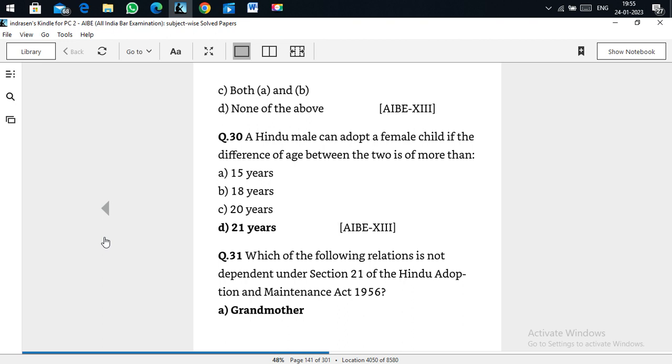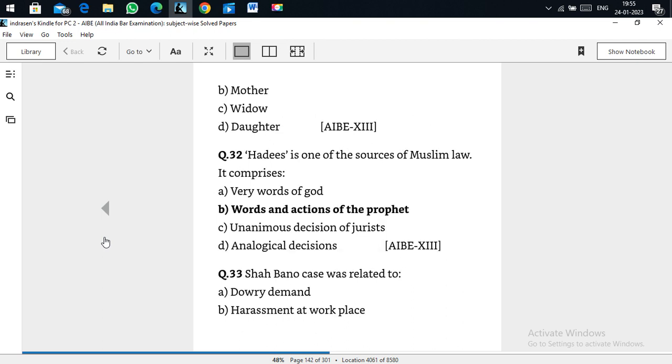Which of the following relations is not a dependent under Section 21 of the HAMA? Grandmother is not considered a dependent under the Hindu Adoption and Maintenance Act 1956 as per Section 21 of the Act. Hadith is one of the sources of Muslim law. Hadith is the words and actions of the Prophet, like Quran, and similarly Hadith is also a source.